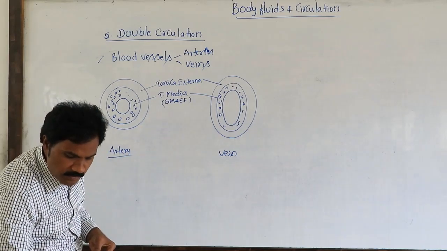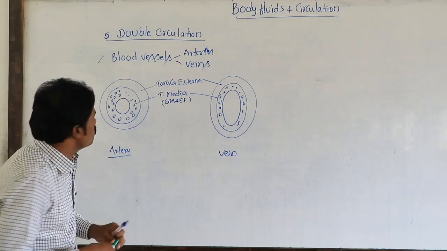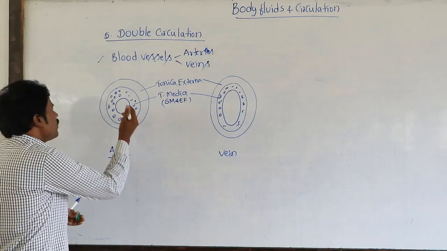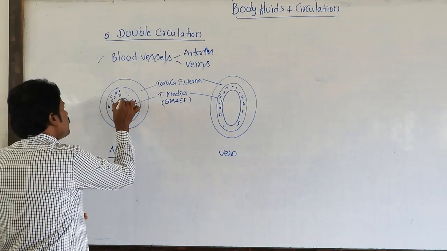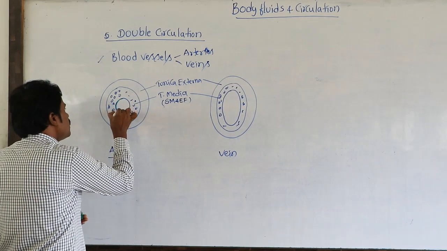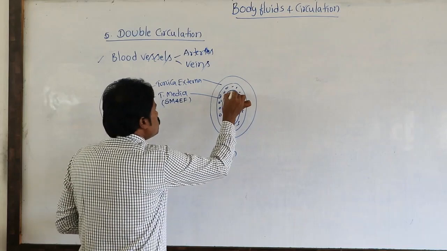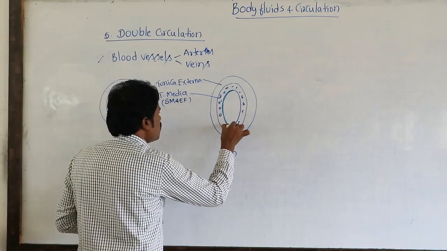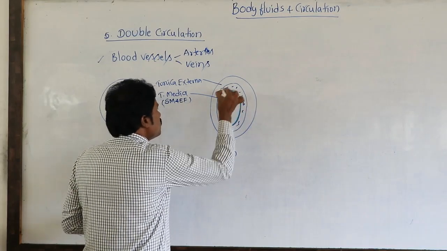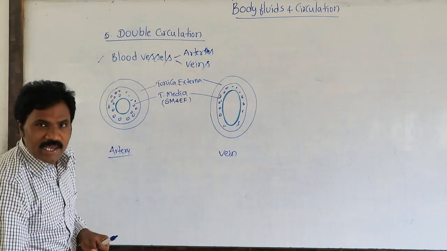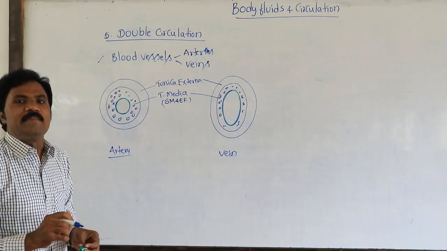Then the innermost, separate membrane is present, shown in green color. That is the tunica interna, the tunica intima.